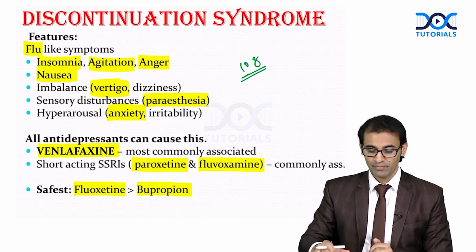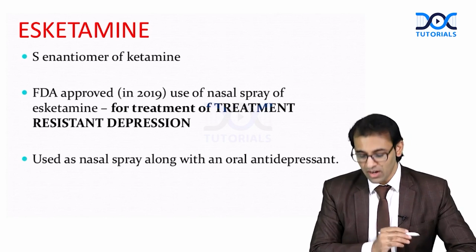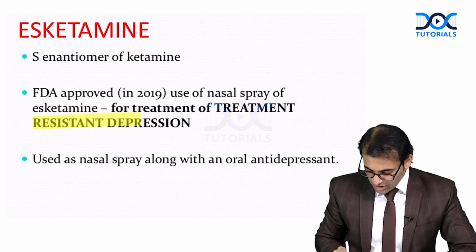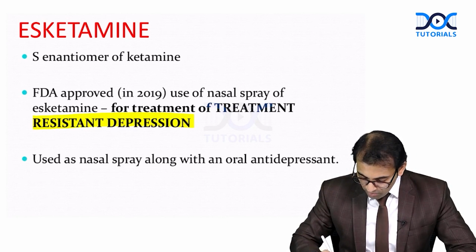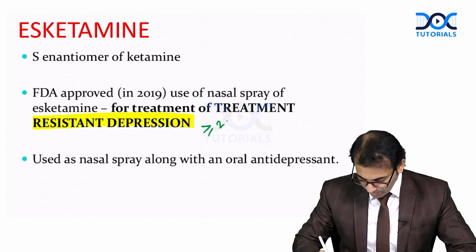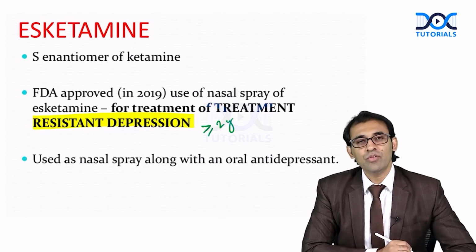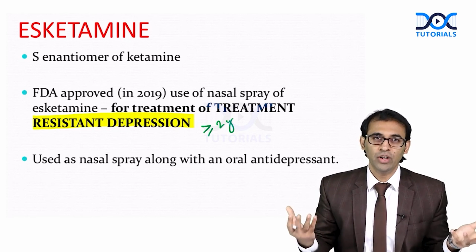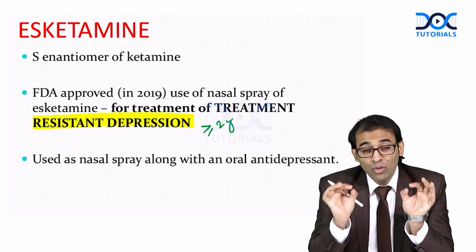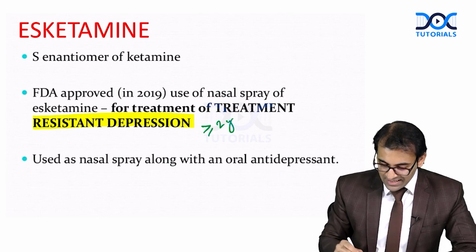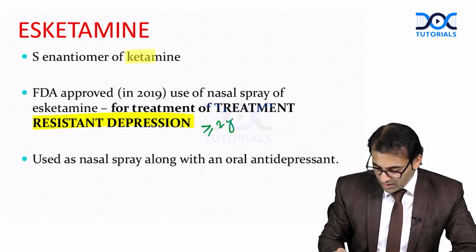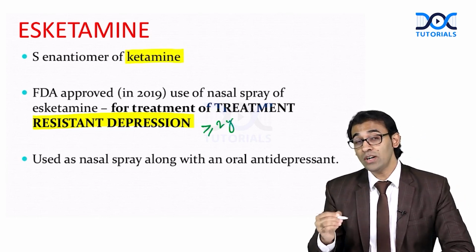Okay. And now there is a new drug for resistant depression. When a patient was already on antidepressants for more than 2 years, he will be called a case of resistant depression who was not responding to other antidepressants. Now there is a new drug, esketamine. I'm sure you know this fact that esketamine is the enantiomer of ketamine, and ketamine is also called as what?